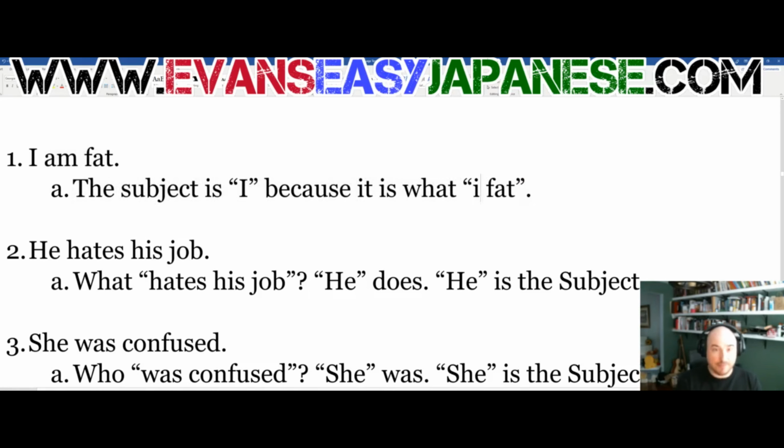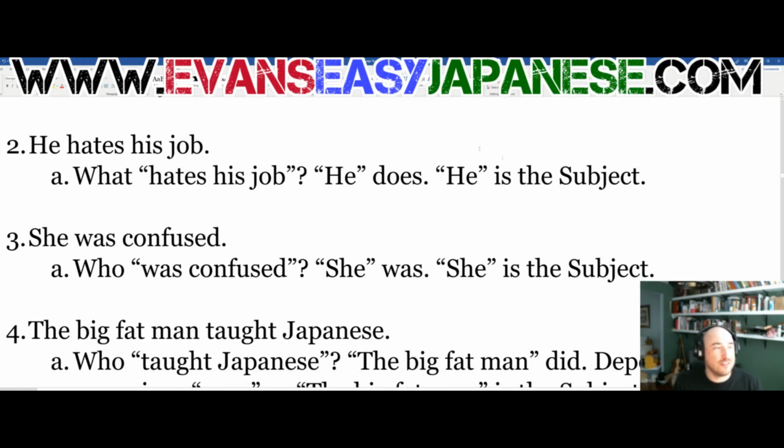Notice how this sentence should actually be am fat, but when we have the sentence what am fat, that doesn't make any sense. What is fat? We can talk about why that is when I'm teaching English, but not when I'm teaching Japanese. This is called our be verbs are weird in English. Okay, so hopefully you see that something is fat, and the thing that is fat is I. That's the subject. We're going to call that the subject. Why is it called the subject? Shut up. That's just the word that was chosen over the ages.